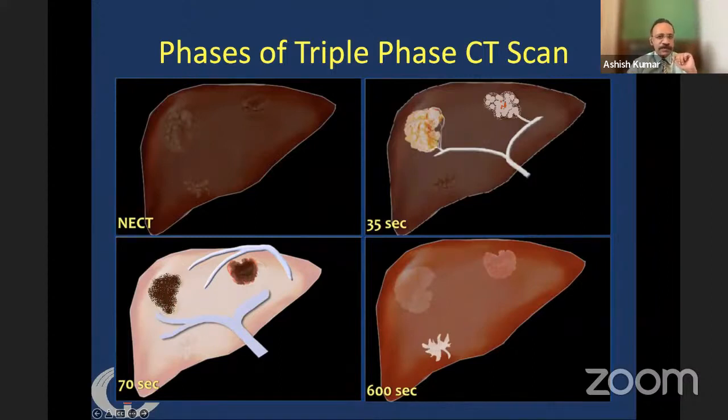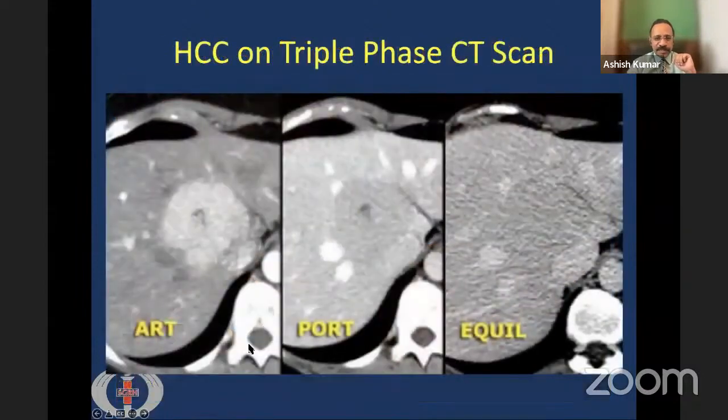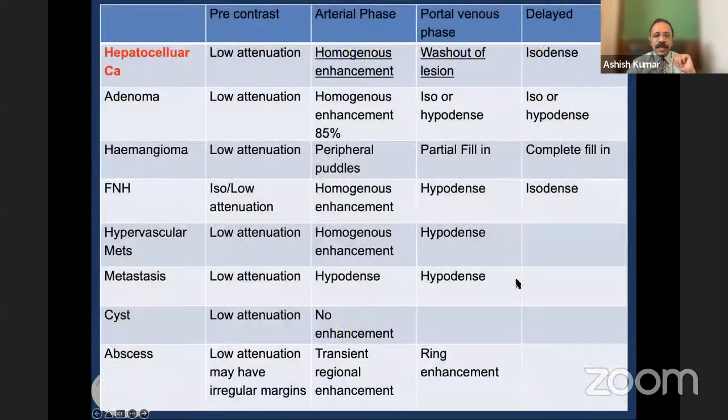So this is called triple phase CT scan abdomen, and for detection of HCC, this is the best modality in patients of cirrhosis. So again, this is in the arterial phase, it is enhancing. In portal venous phase, it is washed out, and in equilibrium phase, all become equal.